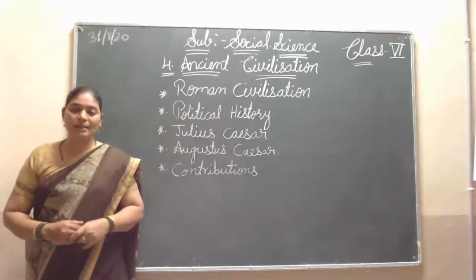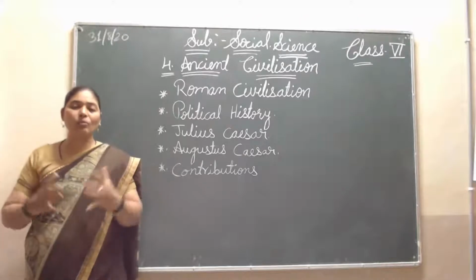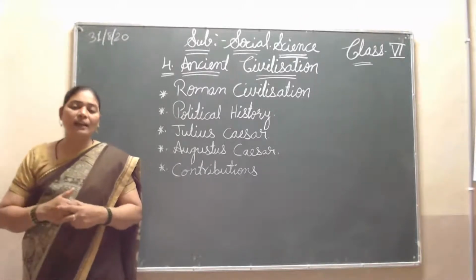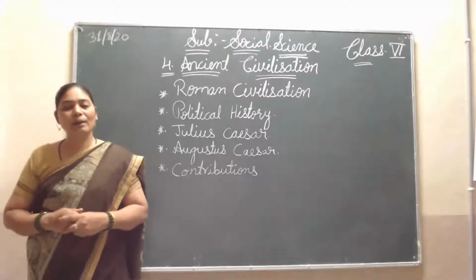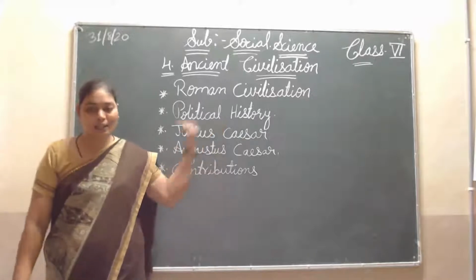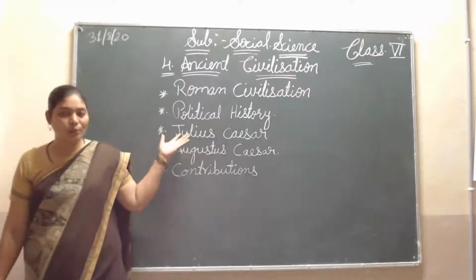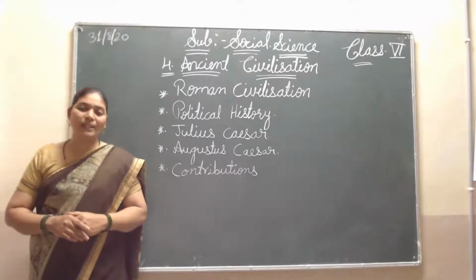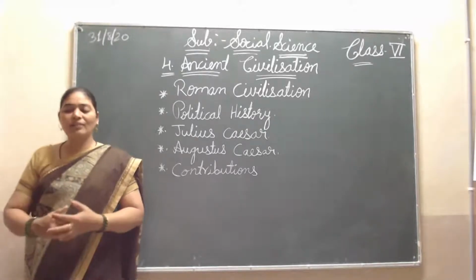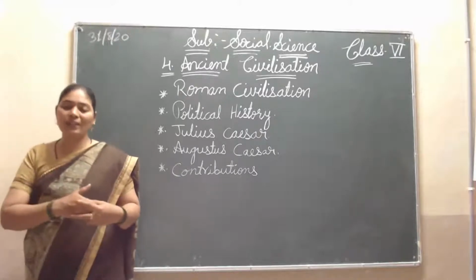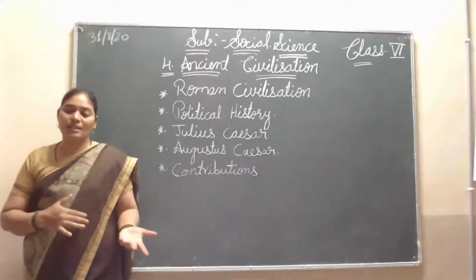These three people became one, and they formed one military rule. One of them declared himself, and they started ruling the places. This is the political history of the Roman civilization. First comes Julius Caesar. With the death of Caesar, rivalry for power grew between Pompey and Caesar.